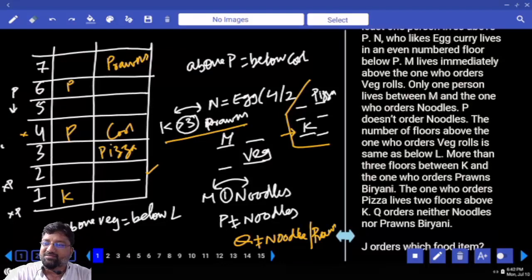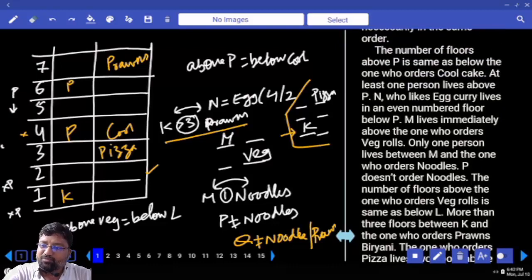It clearly says the number of floors above P is same as the number below the one who orders cool cakes. Shall I consider these 2 people as 2 different persons or same persons? We can consider them as 2 different persons, or they can also be the same. Same also can be there.